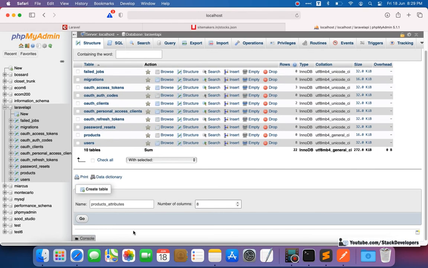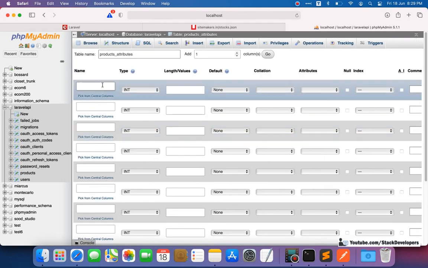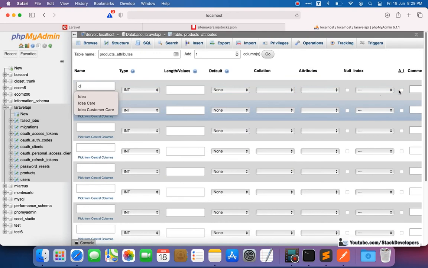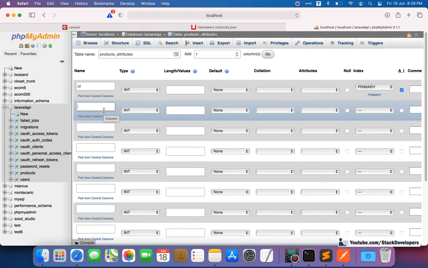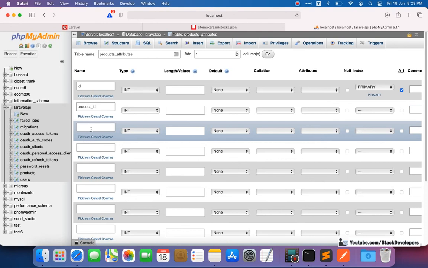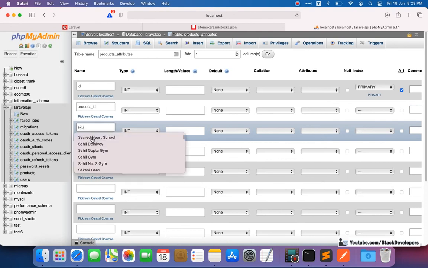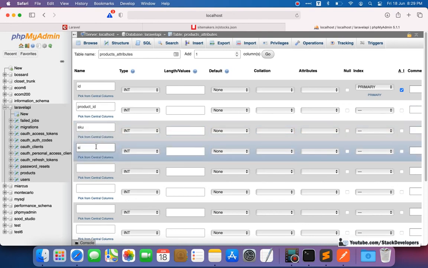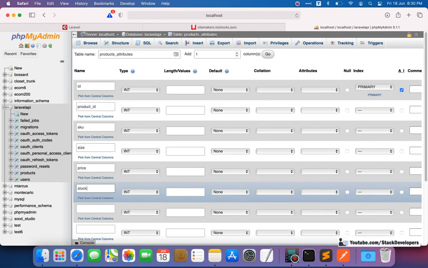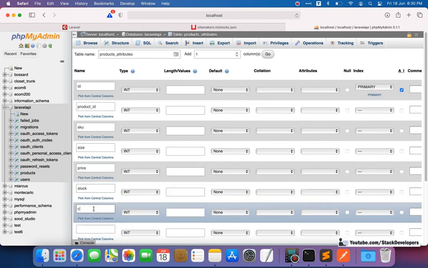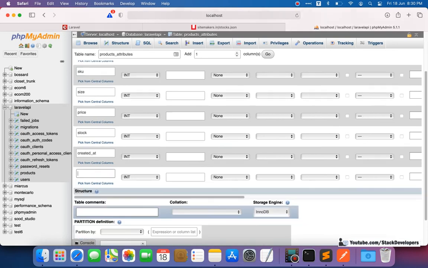First is the ID, auto increment, and after ID, product_id. Then SKU, then size, then price, then stock, created at, and finally updated at.